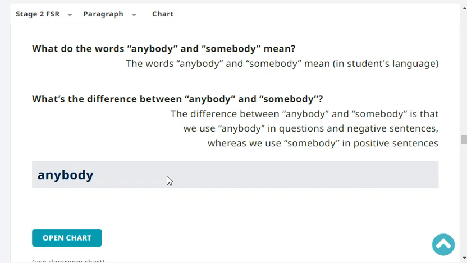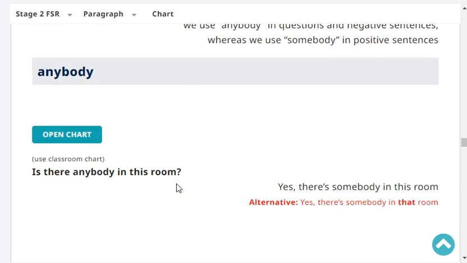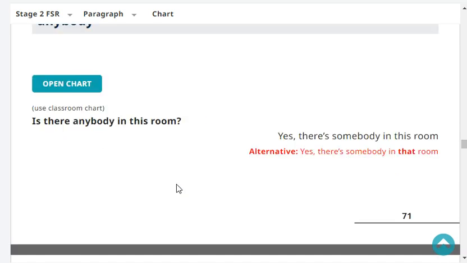The difference between anybody and somebody is that we use anybody in questions and negative sentences, whereas we use somebody in positive sentences. Very good. Is there anybody in this room?